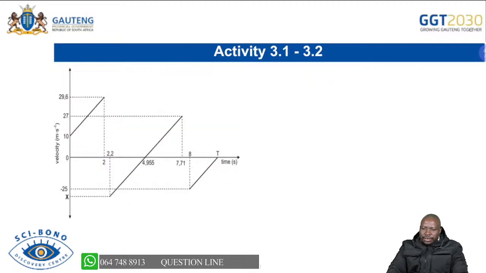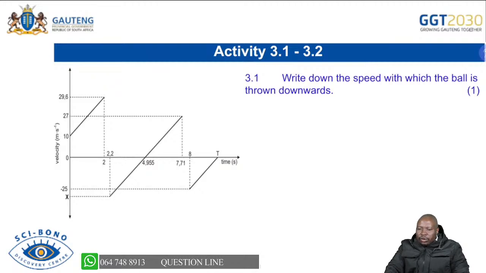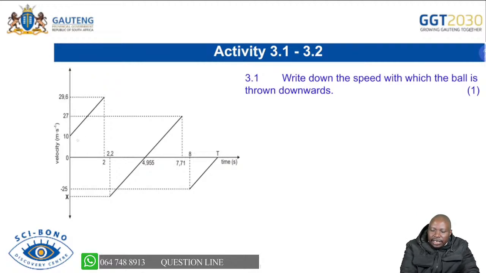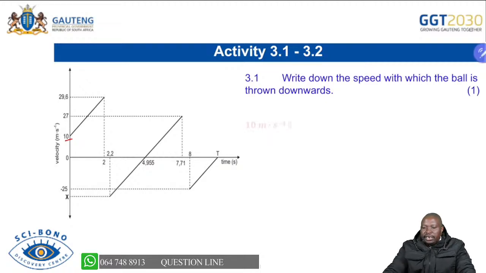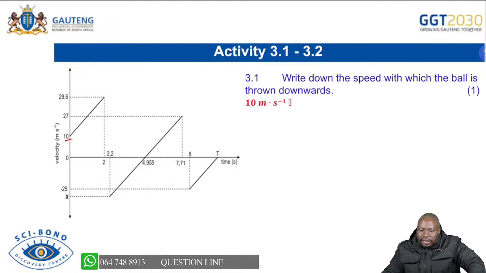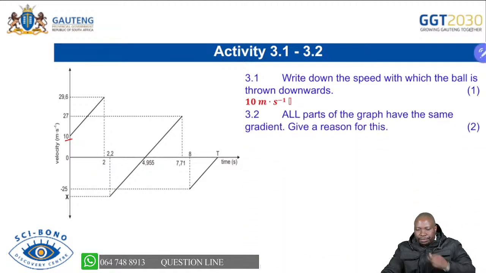Now let's go to the questions. Our first activity was question 3.1. It says write down the speed with which the ball is thrown. So you are able to check and say our initial velocity is 10 meters per second. Then it becomes easier for you to answer that particular question.